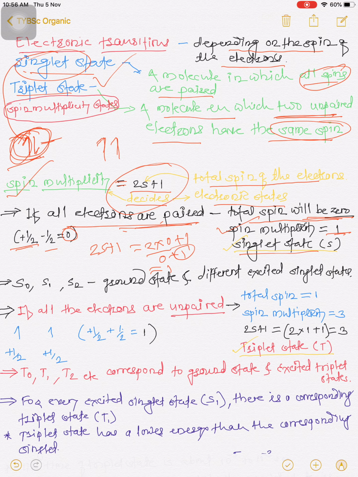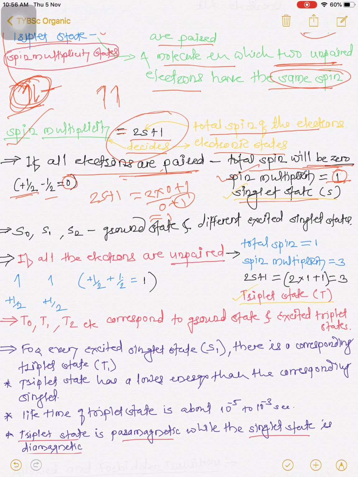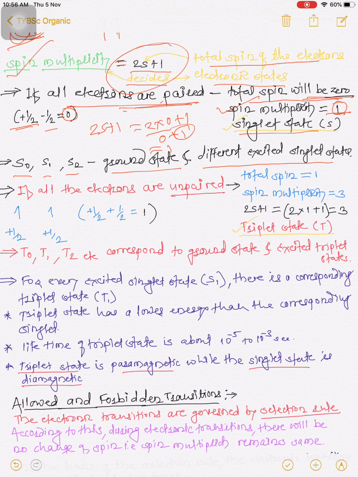If the electrons are spin paired, the spin multiplicity is always 1 and the molecule is in singlet state. So S0, S1, S2 are the ground state and different excited singlet states. S1, S2 are the excited singlet states and S0 is the ground state singlet. So this is what happens if electrons are paired.